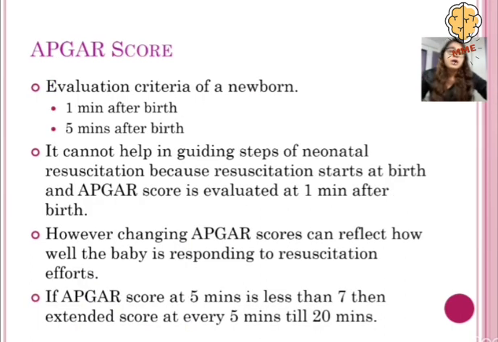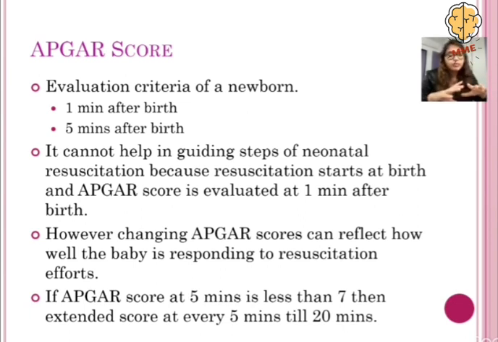And now we come to something known as the Apgar score. The Apgar score is used as a criterion for evaluating a newborn after birth. There are 2 times when the Apgar score is used for evaluation: 1 minute after birth, and 5 minutes after birth.